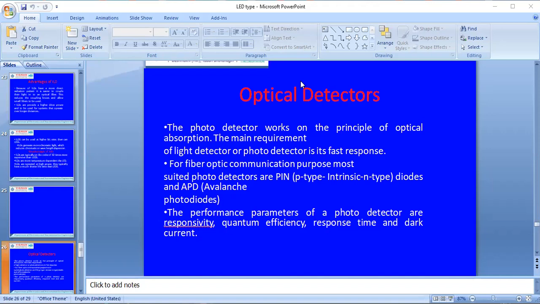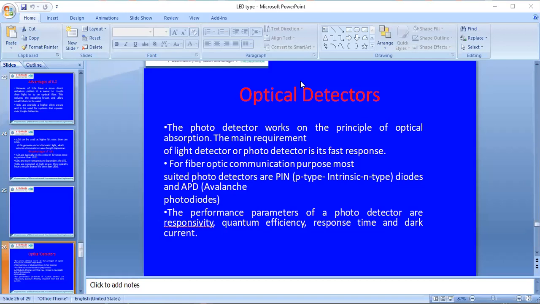Photo detectors work on the principle of optical absorption. The main requirement of a photo detector is a very fast response, and based on this fast response they are utilized as detectors in optical communication.